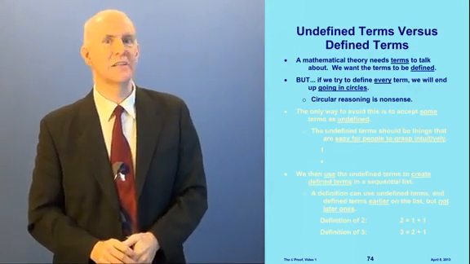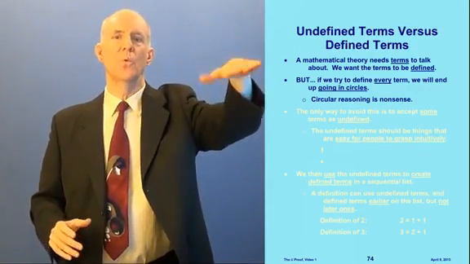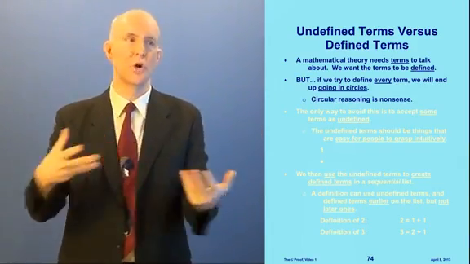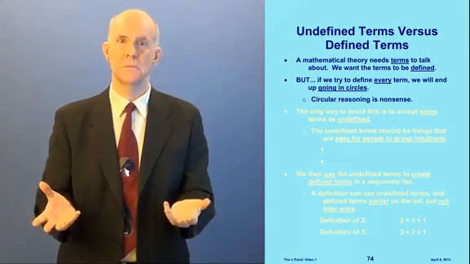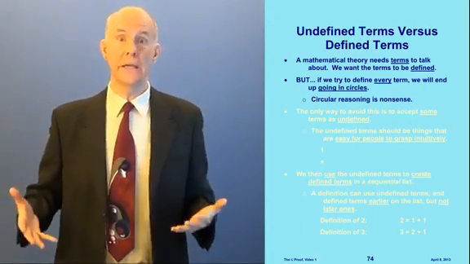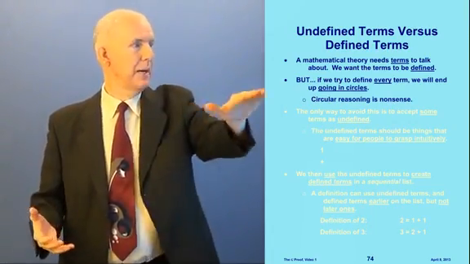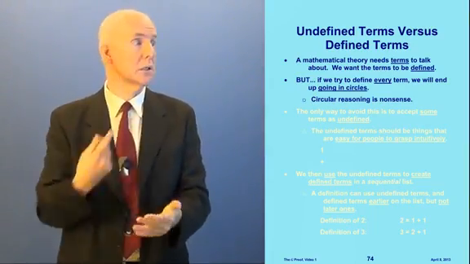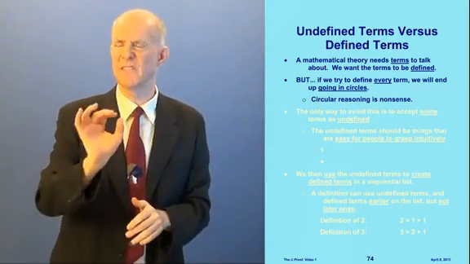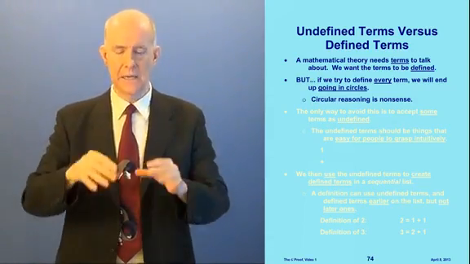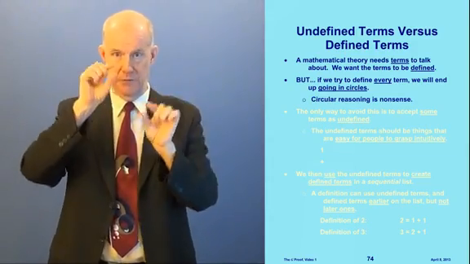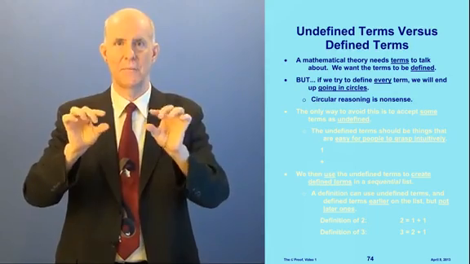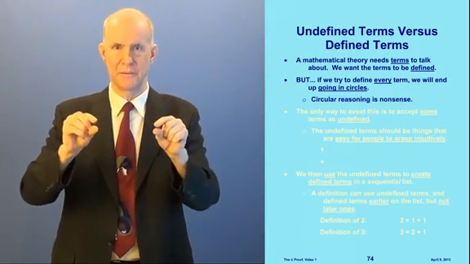All right. Now let's compare undefined terms with defined terms. In our mathematical theory, we need terms, we need things to talk about. And we want all of our terms to be defined. It would be very nice. But there's a problem. If we try to define every term, we're going to end up going around in circles. And circular reasoning is nonsense. Let me give you a little example. When I was a kid, I had a little spelling dictionary. It was about this big, and it was about that thick. It was paper. Today we have cell phones that have massive amounts of information in them. This was just a little paper thing.